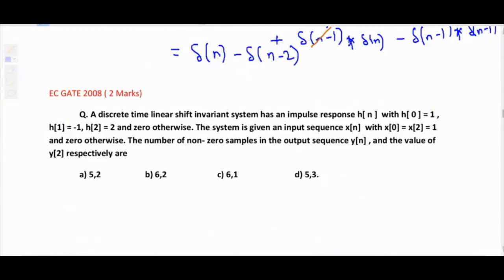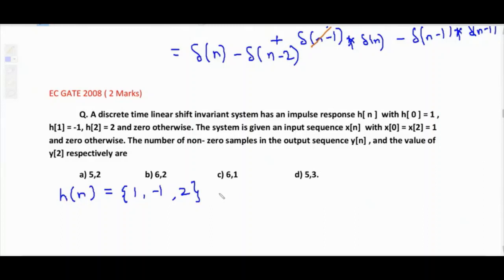So how many samples will be there in y of n with non-zero amplitudes, and the value of y of 2 respectively. Okay, and also we have to tell the value of y of 2. So h of n is given as 1, minus 1, 2 and 0 otherwise.